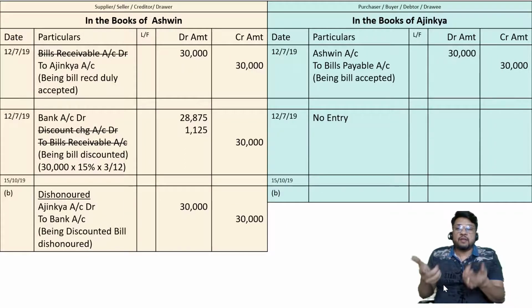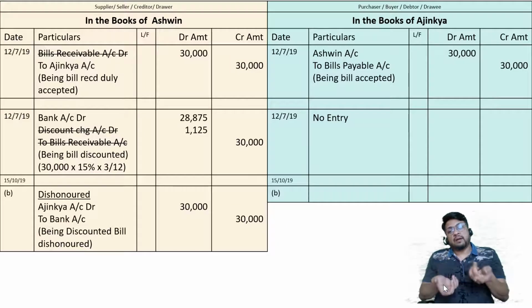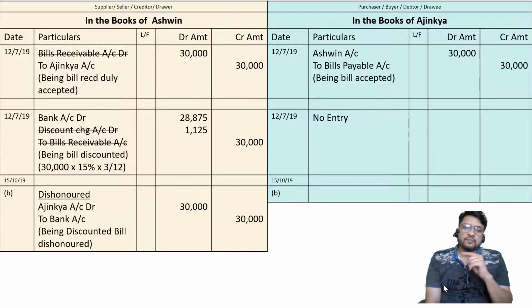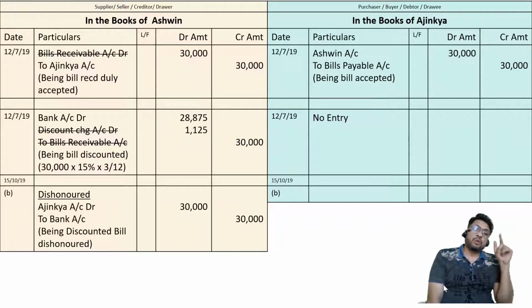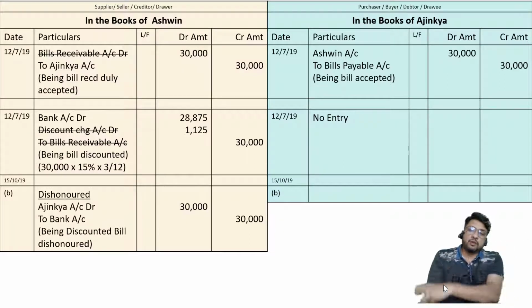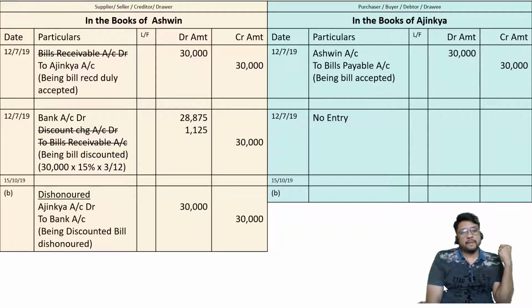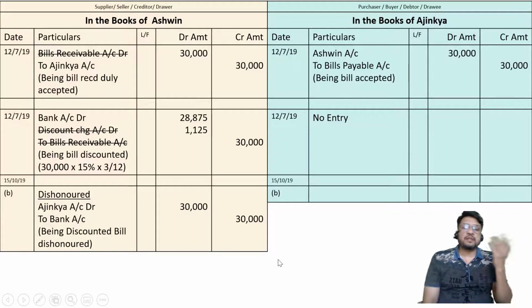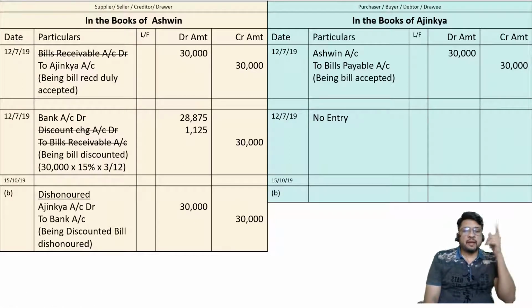Although Ashwin has not given any instruction to take away money from his bank account, when the bill is discounted, it is already agreed between the banker and the drawer that if on the due date the drawee fails to pay, then the banker will withdraw the money from the bank account of Ashwin. So the bank account of Ashwin has become the giver. And who is the receiver? In reality, the banker is the receiver.